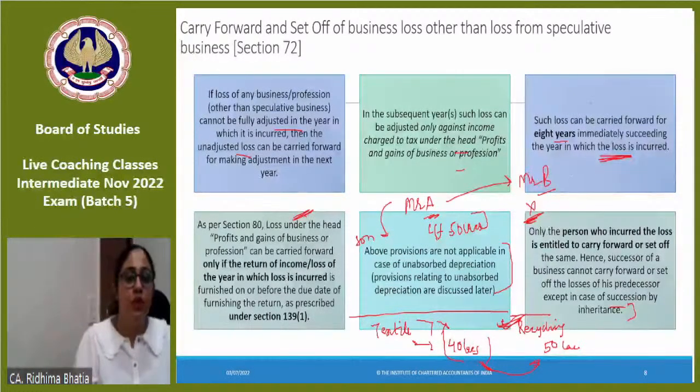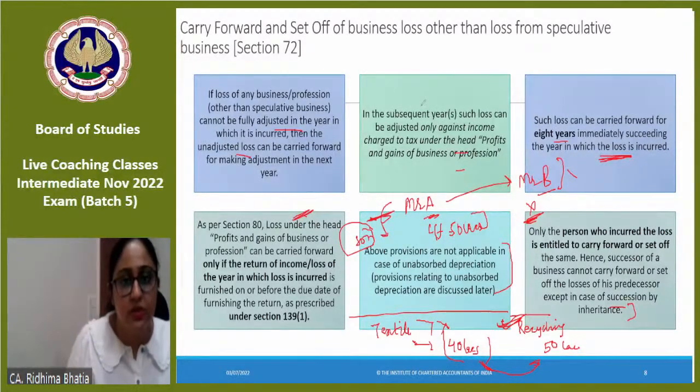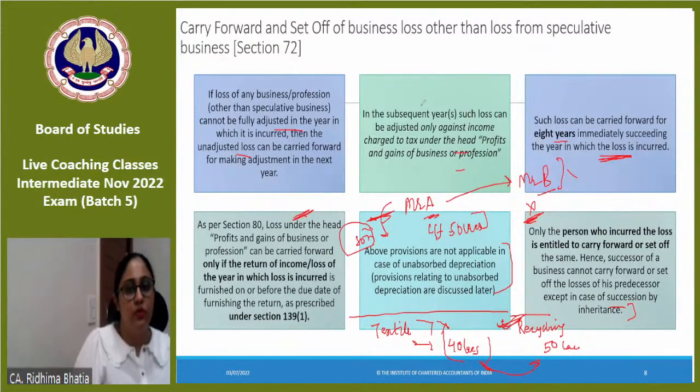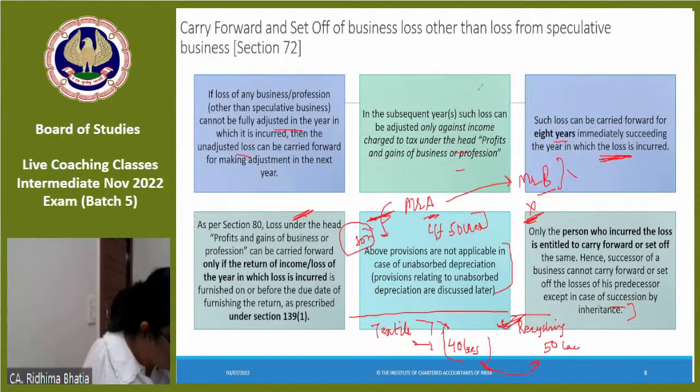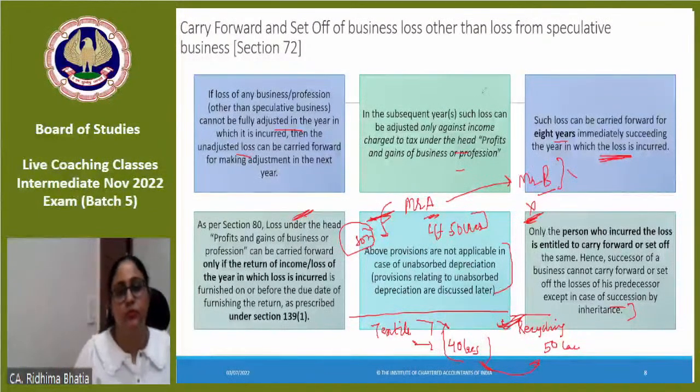इसलिए Mr. B को allow नहीं हुआ because he did not incur it. And son को क्यों allow हो गया? Because inheritance is allowed when we talk about carry forward. ठीक है? So these are the 2 points which you have to take care of. Any doubt up till now? किसी को कोई भी छोटा सा doubt? Take your time to absorb what we taught.